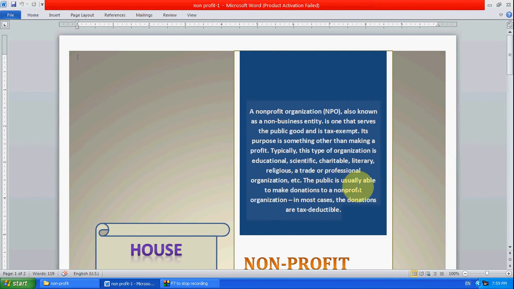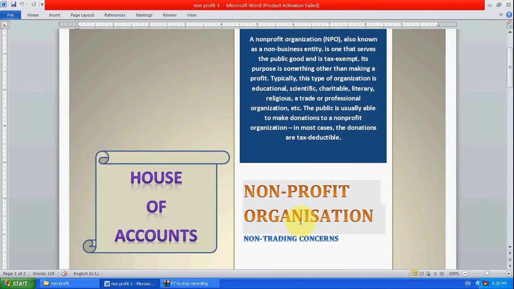The public is actually able to make donations to a non-profit organization in most cases. Means the public will donate most of the amount to non-profit organizations. The donations are tax deductible, and in the present scenario the donation also has a tax limit. This much is for the public only, but this non-profit organization doesn't have any tax to pay. So let's see how to solve the non-profit organization question.